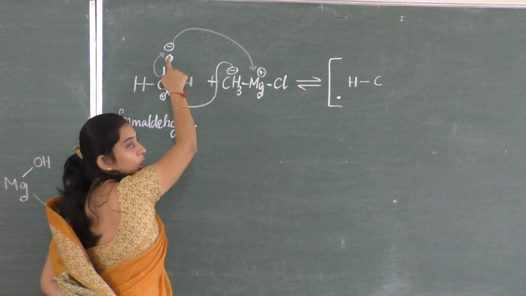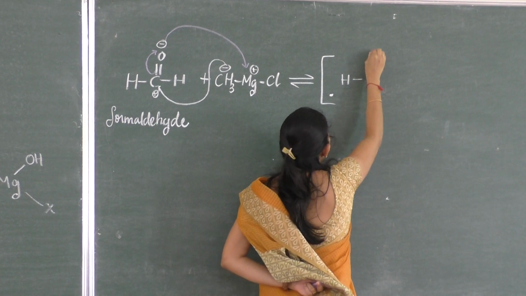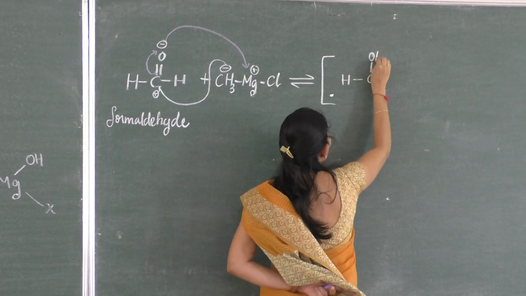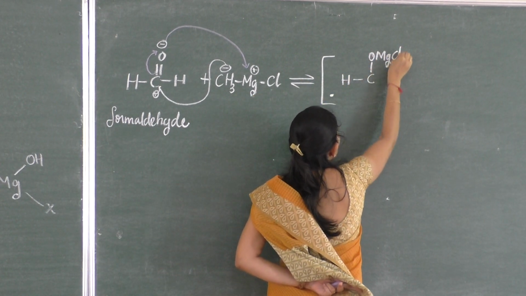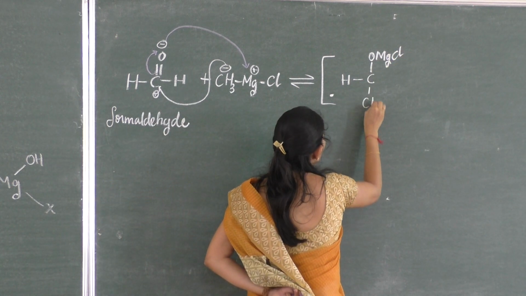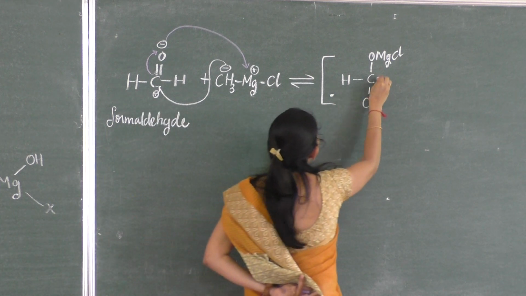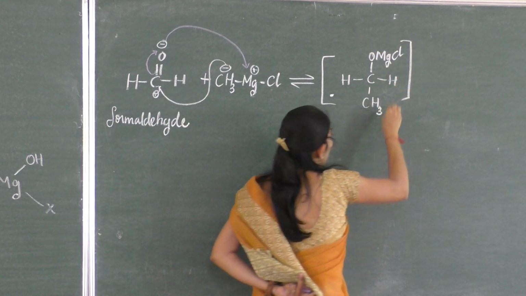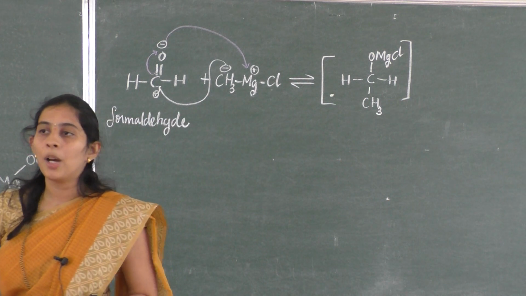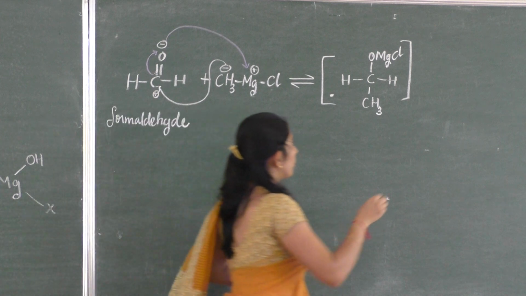So the double bond O becomes a single bond O. So MgCl, and here the CH3 group comes and attaches, and H was already there. So this is what we call the addition product. The addition product is obtained. So next, what do you have to do?